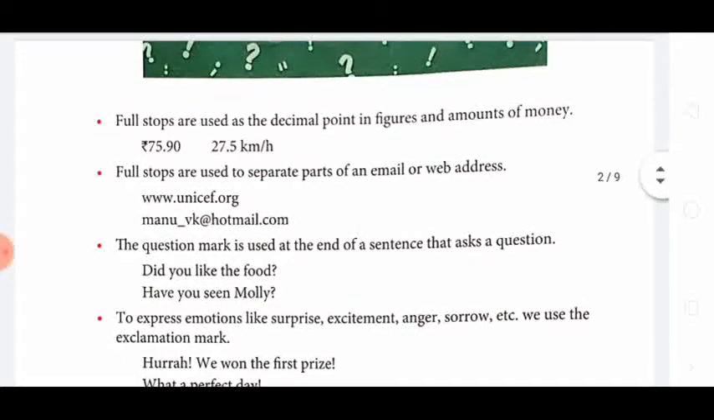Then full stops are used as a decimal point in figures and amounts of money. Here, rupees 75.90 paisa or 27.5 kilometer. That shows the decimal. When there is a decimal, we use a full stop to show the decimal. Full stops are also used to separate parts of an email or web address, that you know very well, better than me.